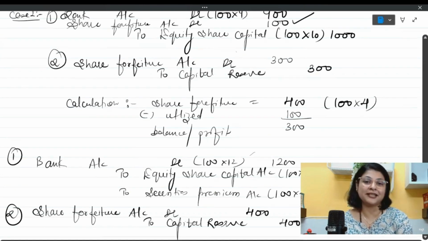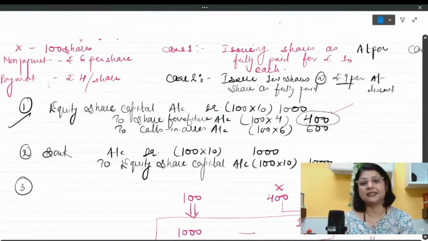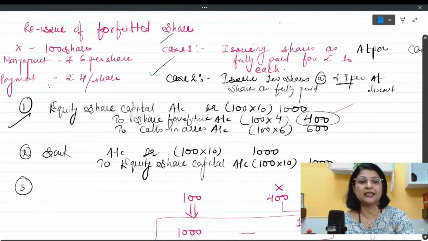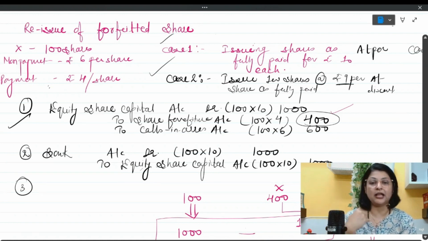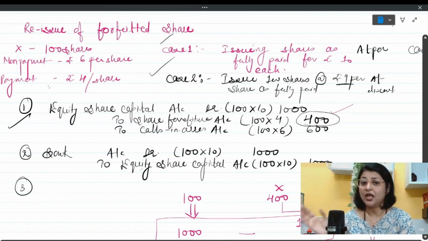What we have just done is seen 3 cases where we have reissued the shares 100%, meaning all 100 shares were forfeited and the 100 shares are reissued. But there is a possibility that the company does not get a buyer for all 100 shares altogether.